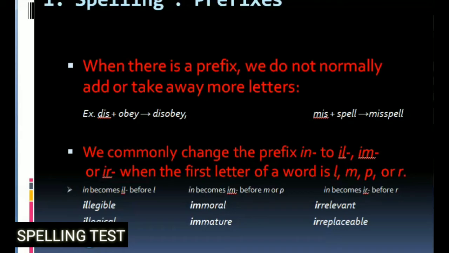We commonly change the prefix in into il, im, or ir when the first letter of a word is L, M, P, or R. In becomes il before L. In becomes im before M or P. In becomes ir before R. Examples: illegible, immoral, irrelevant, illogical, immature, irreplaceable.